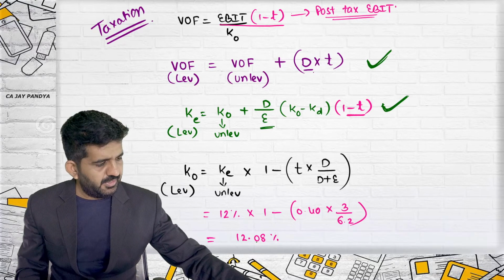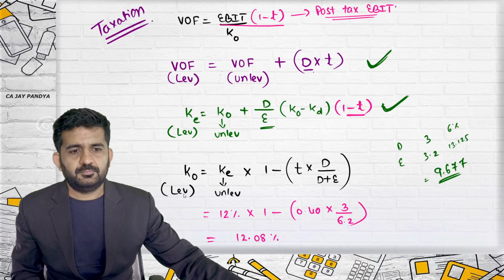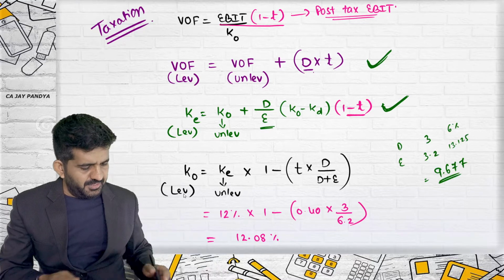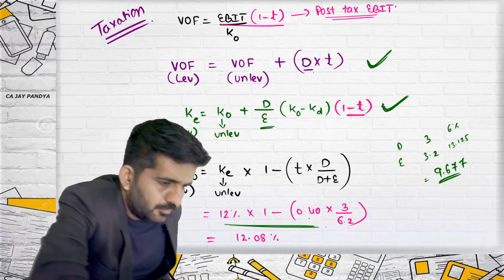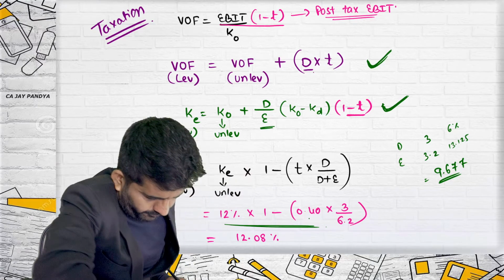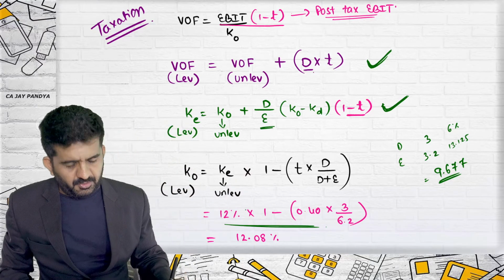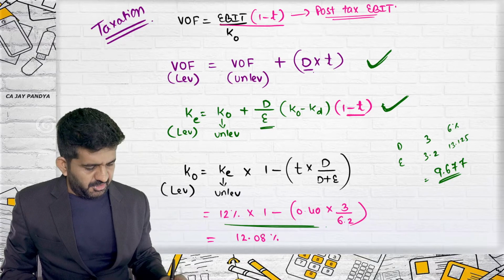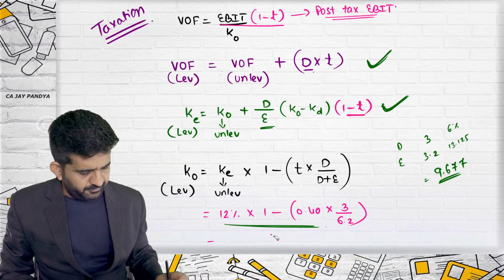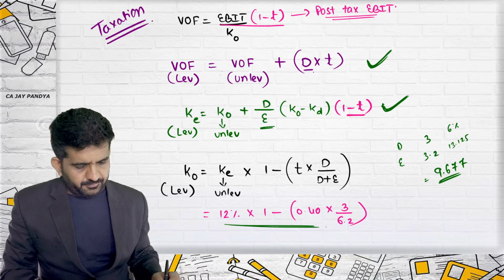Just a minute, let me verify the answer. So where have we made the mistake over here? Exactly over here. We have done minus, but it is, sorry, plus, but it is multiplication. So this is not a correct answer. Let me find it out again.